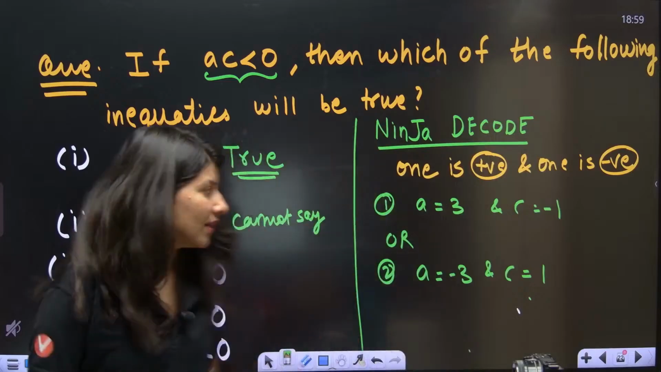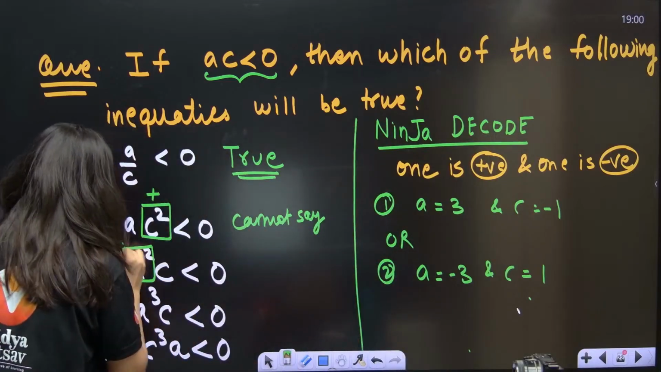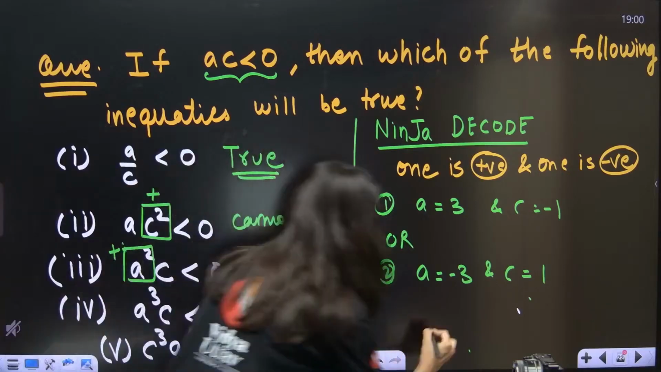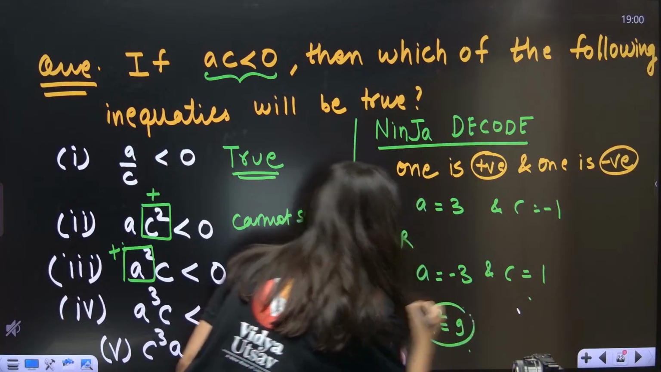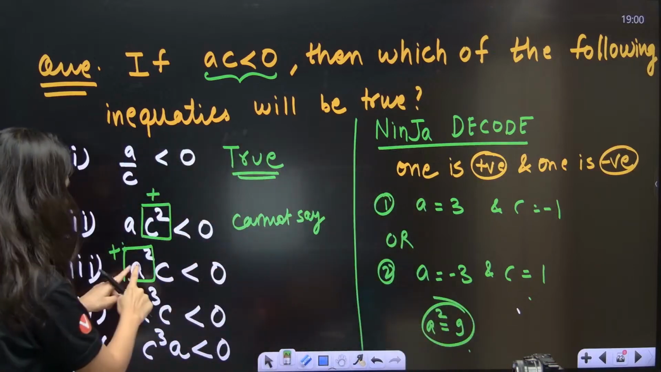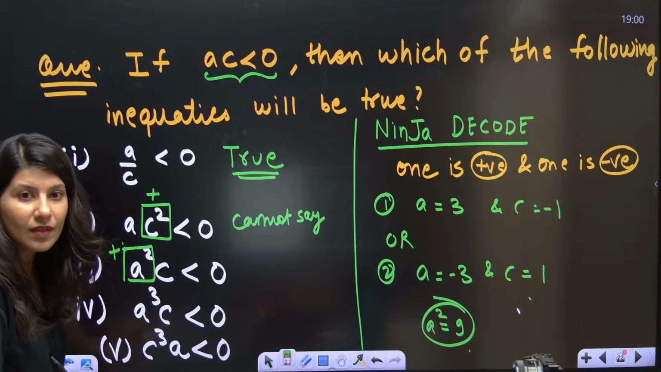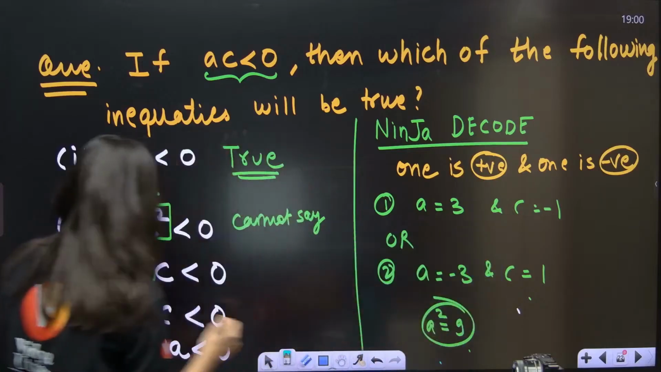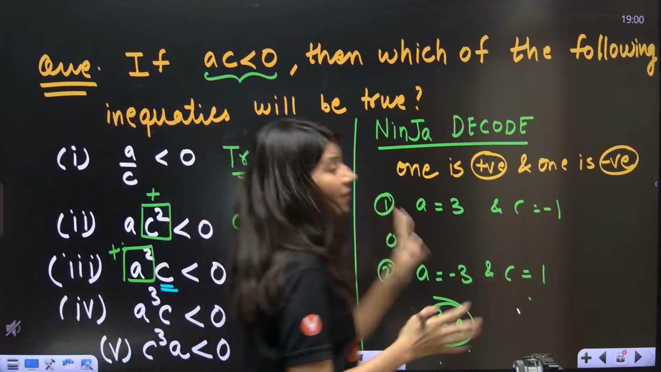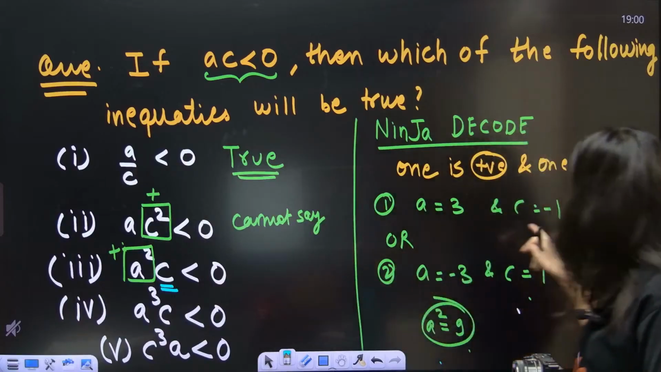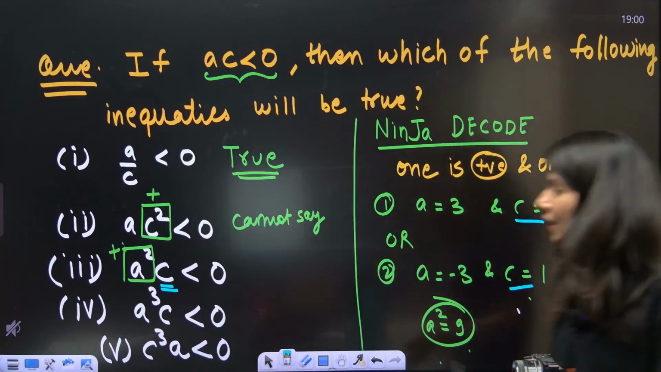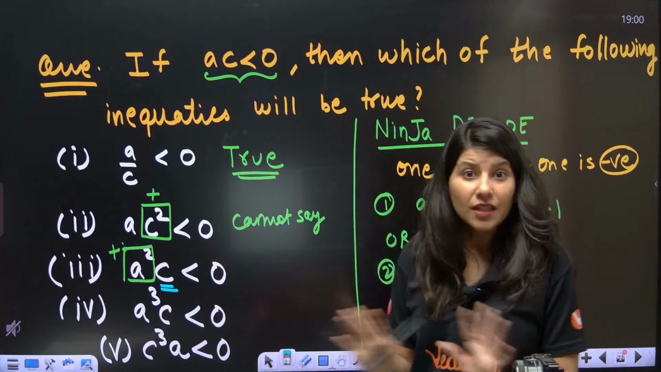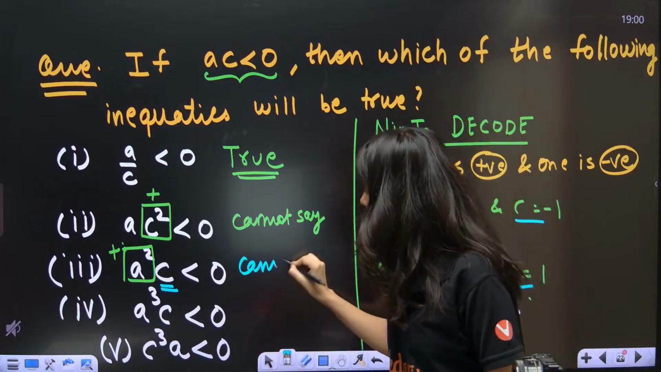Same goes with this. Here A square is positive, fixed. Even if your A is negative, we are very sure now. In both the cases, just tell me, A square is what? 9, which is positive. A square is always positive. So this is positive. Now C. The sign of C, we are not sure. C can be negative, C can be positive. So it depends on C, but we are not sure about C. We cannot determine the sign. So cannot say again.